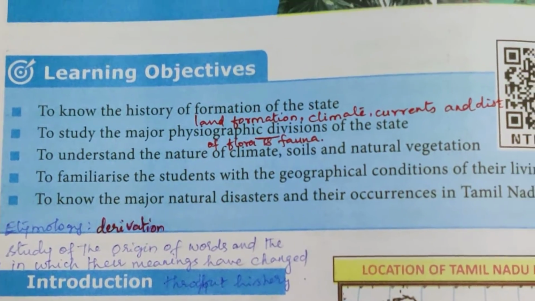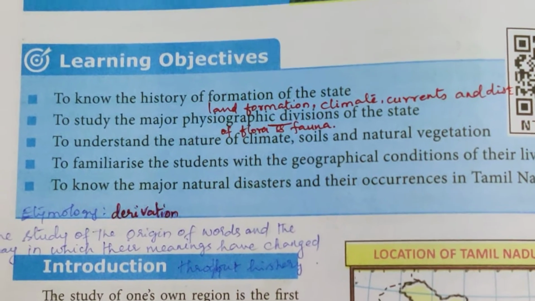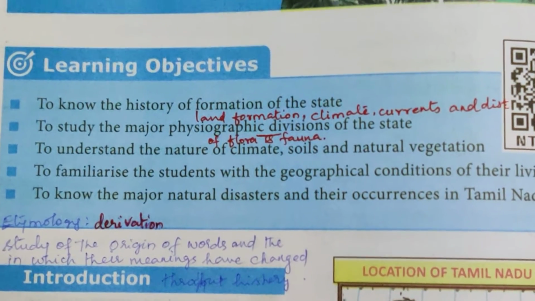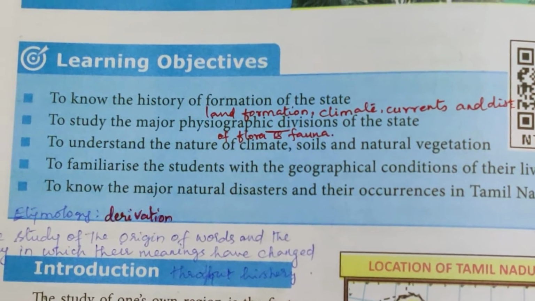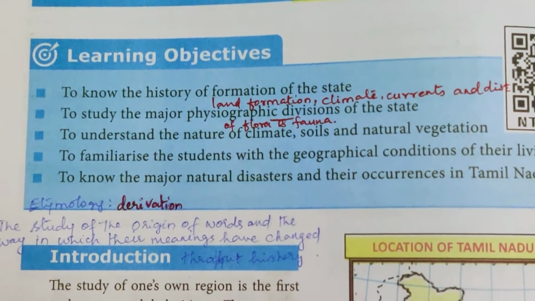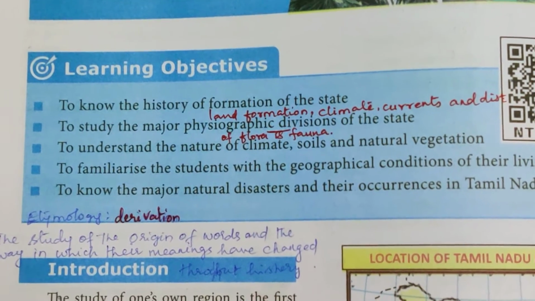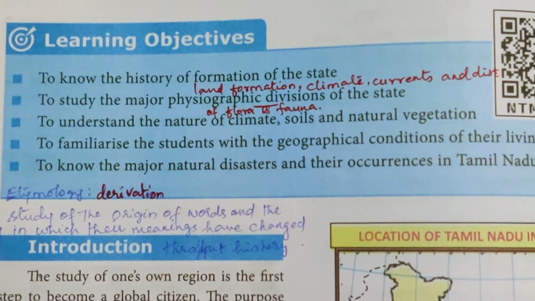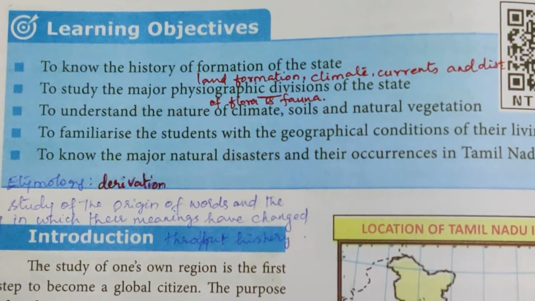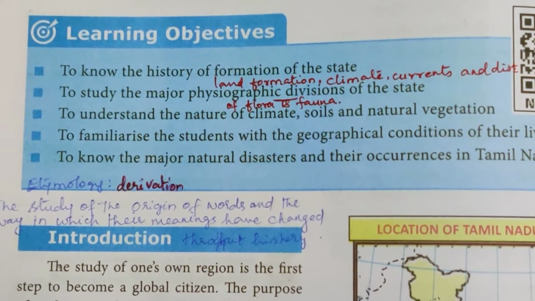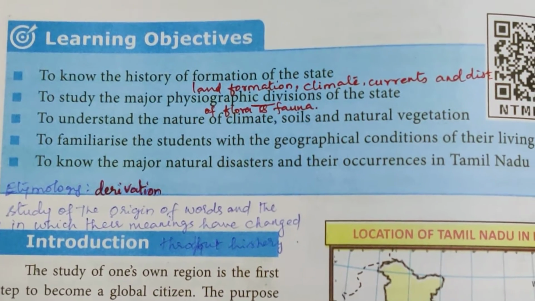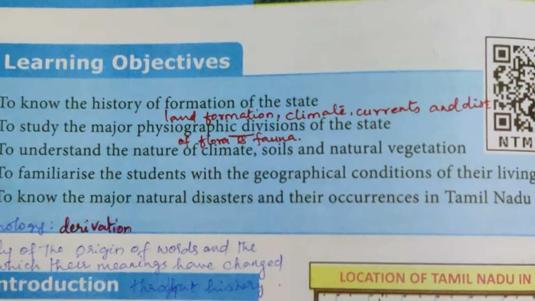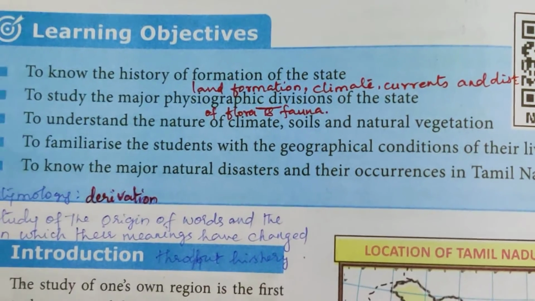Physiographic divisions are nothing but land formations. Land means the plains, plateaus, mountains, hilly regions, all of which we are going to discuss. Then the climate, and the distribution of flora and fauna. How many plants and varieties of animals are available in Tamil Nadu. Then to understand the nature of climate, soils and natural vegetation. Then to familiarize the students with the geographical conditions of their living places, and to know the major natural disasters and their occurrences in Tamil Nadu.